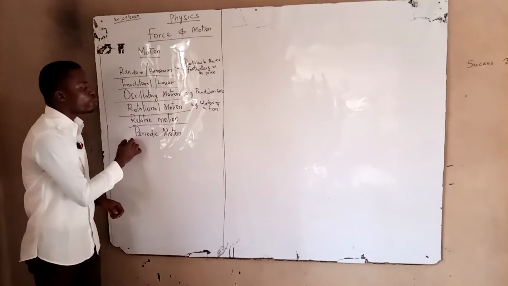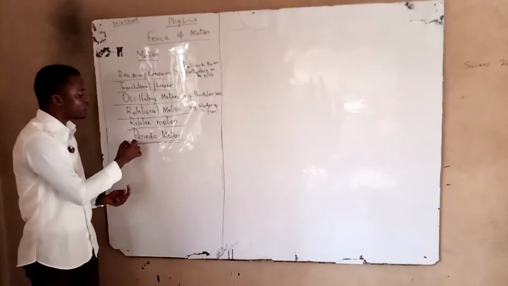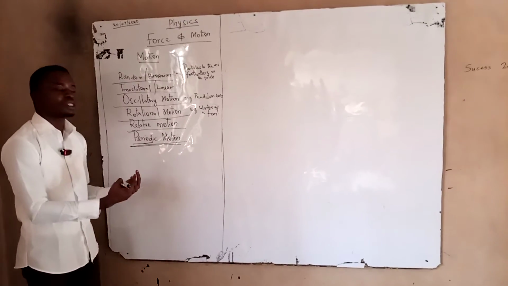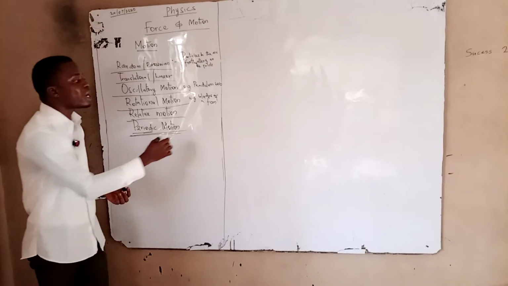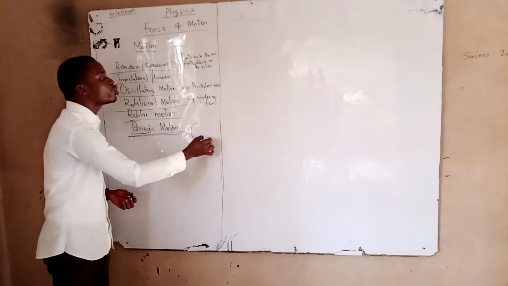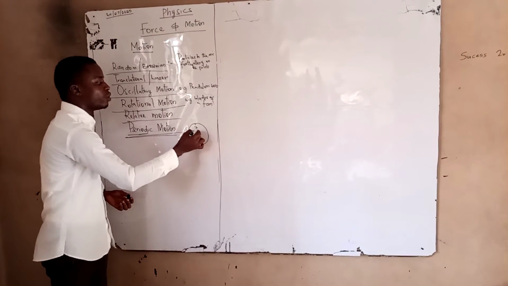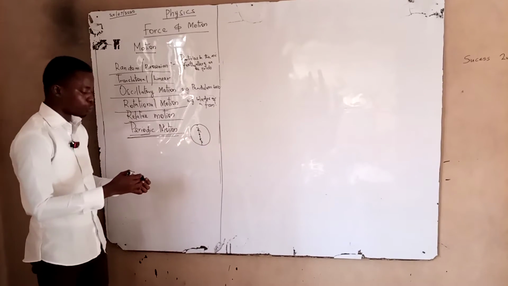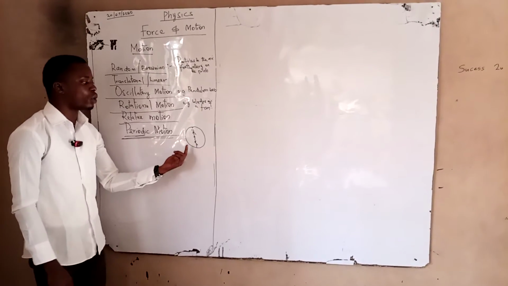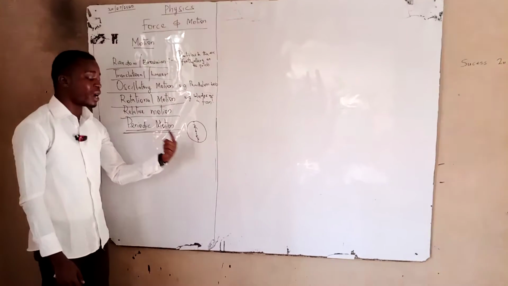There is another one we can also look at, which is periodic motion. Period indicates time, so it tells us this is a time-dependent kind of motion. Even if we look at the motion of the hands of the clock, we understand. You will agree with me that the hand of the clock could read the same position twice in 24 hours.